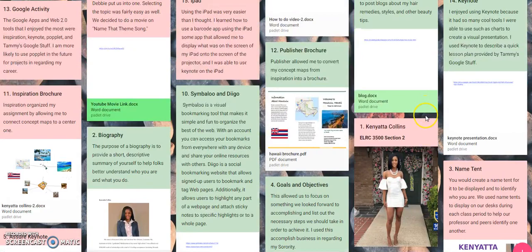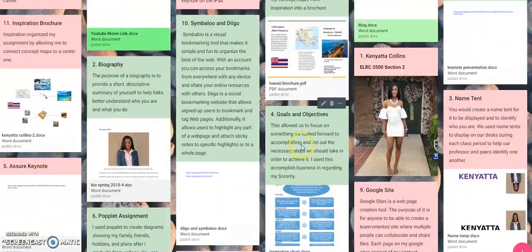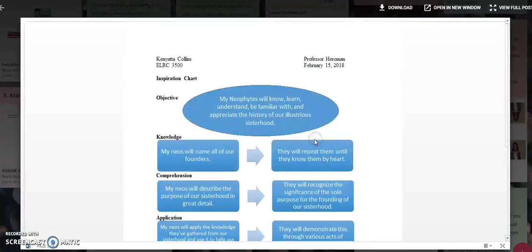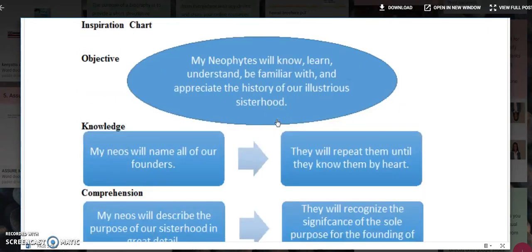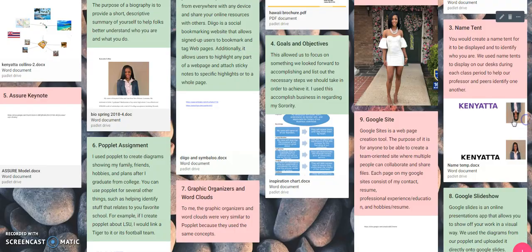Next, number 4. Sorry, it's kind of all over the place. Here it is. So goals and objectives. So I used an inspiration chart to list out my goals and objectives. As you can see, I have it all listed here. And basically, this allowed us to focus on something we looked forward to accomplishing and list out the necessary steps we should take in order to achieve it. I used this to accomplish business in regards to my sorority.